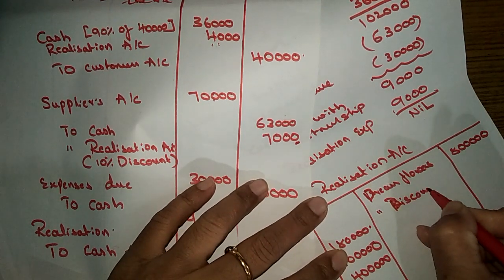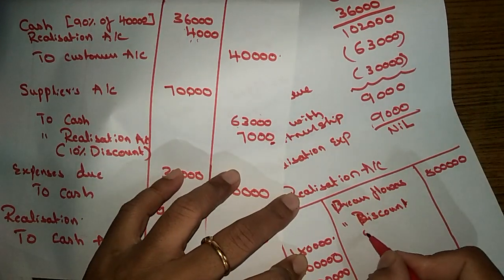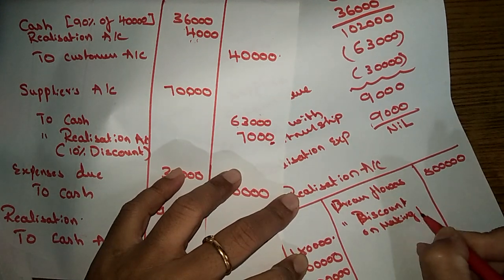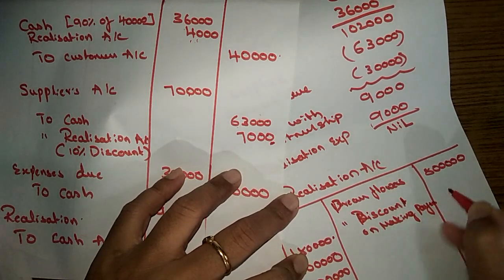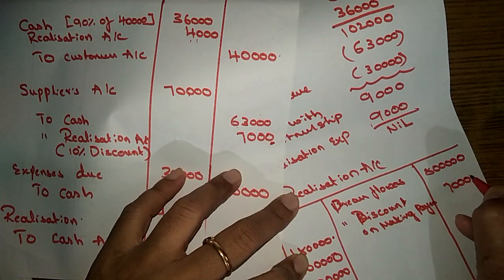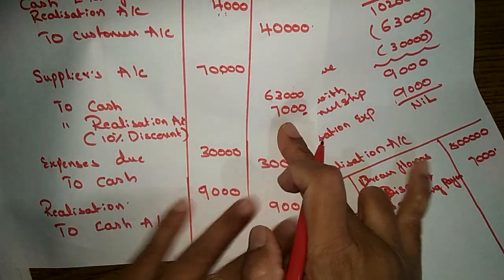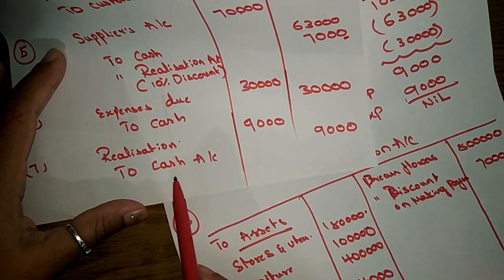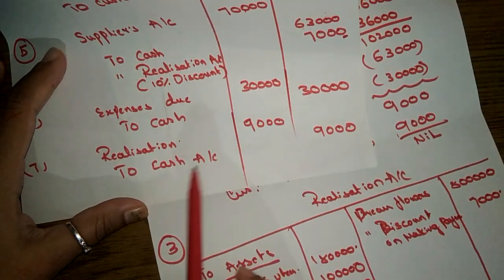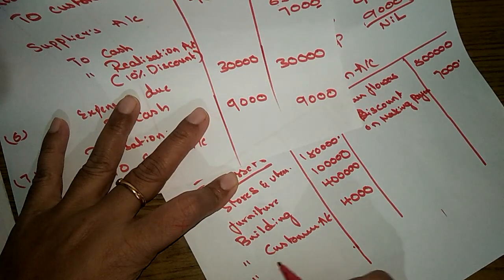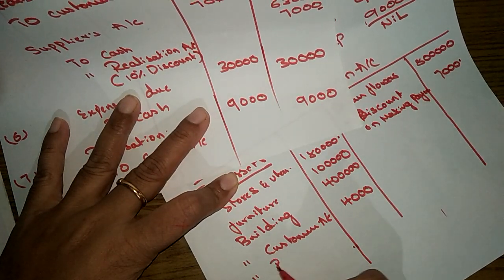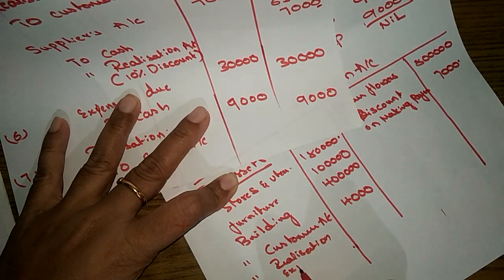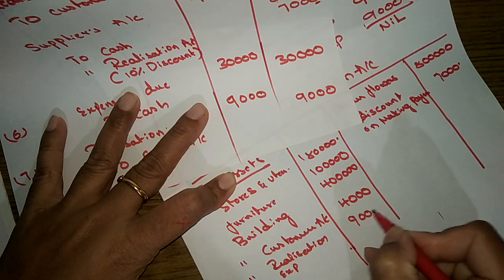Discount on making payment to the supplier, how much? It's 7,000. And there is one more expense which is paid by the partnership firm, that is 9,000. That is realization expenses, 9,000.